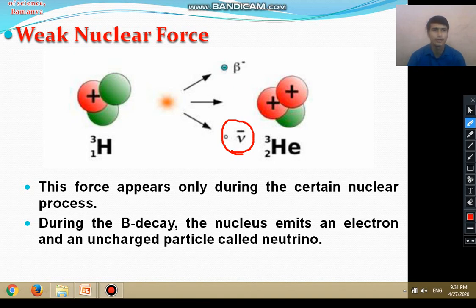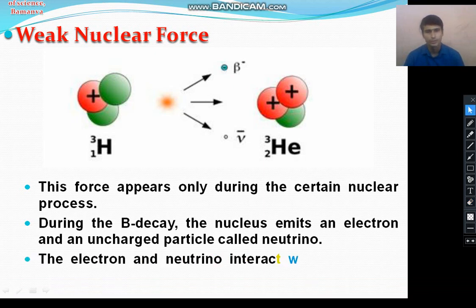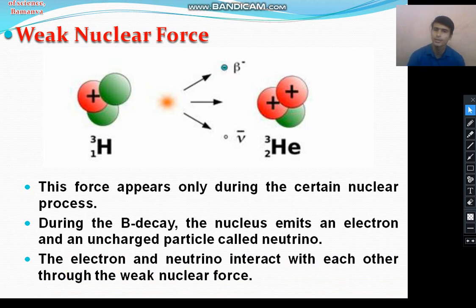And this neutrino exerts a force on the other particle, called the weak nuclear force. The electron and neutrino interact with each other through the weak nuclear force. It is also known as the electroweak force.